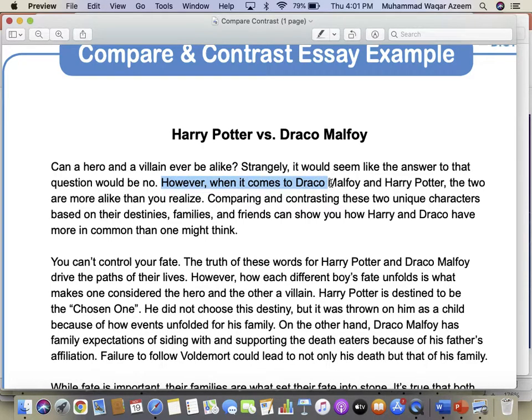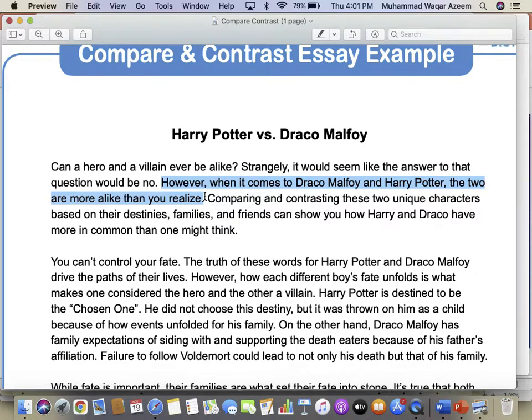But look at this sentence: however, when it comes to Draco Malfoy and Harry Potter, two subjects clearly mentioned, the two are more alike than you realize. So the nature of comparison is that the writer is showing their likeness or similarity with each other. So both things are there. So there are greater chances for this sentence to be a topic sentence.